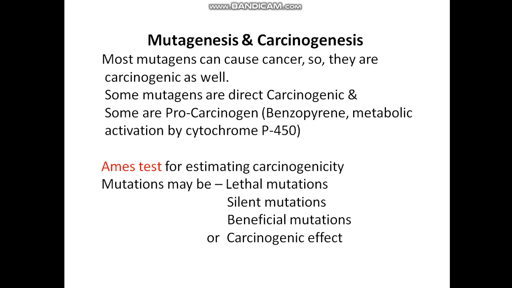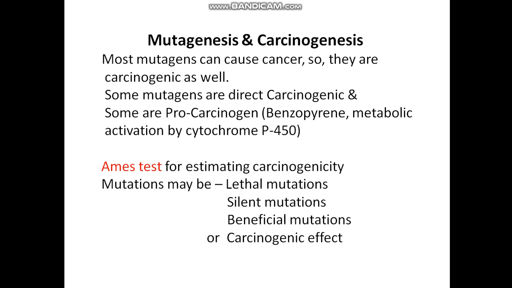Mutagenesis and carcinogenesis. Most mutagens can cause cancer, so they are carcinogenic as well. Some mutagens are direct carcinogens and some are pro-carcinogens, and they are converted into carcinogens during their metabolism in the body by the activation of cytochrome P450.